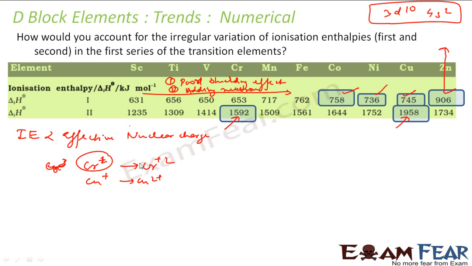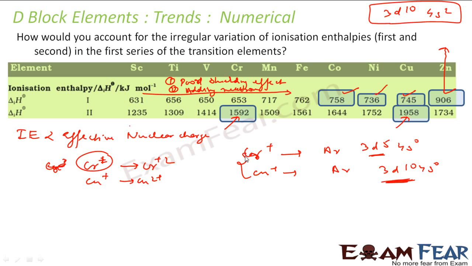Chromium +1 electronic configuration is argon 3d5 4s0, and for copper +, it is argon 3d10 4s0. So this is fully filled and stable, this is half filled and stable. These are stable, so they won't want to lose an electron, and thus they have high ionization energy. So ionization energy depends on the effective nuclear charge and also on the stability of half filled and fully filled electronic configurations.